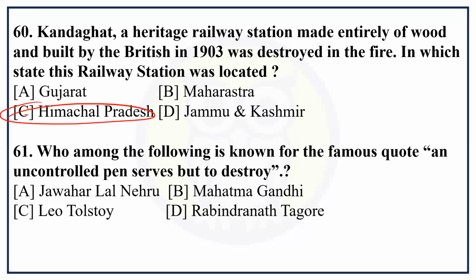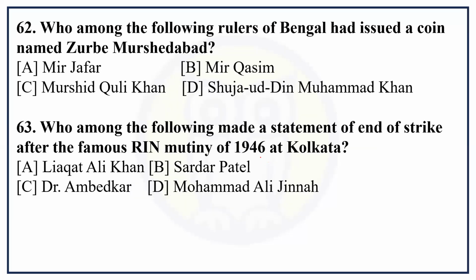Who among the following is known for the famous quote, an uncontrolled pen serves but to destroy? Mahatma Gandhi is the correct answer. Question number 62. Who among the following rulers of Bengal issued a coin named Zarb-e-Murshidabad? The answer is Murshid Quli Khan.